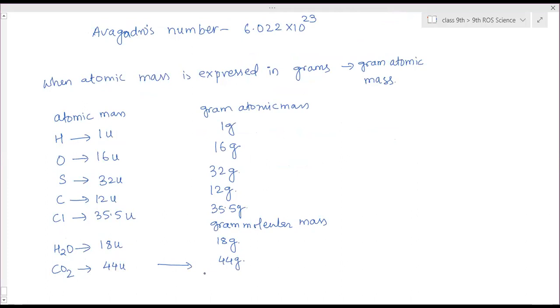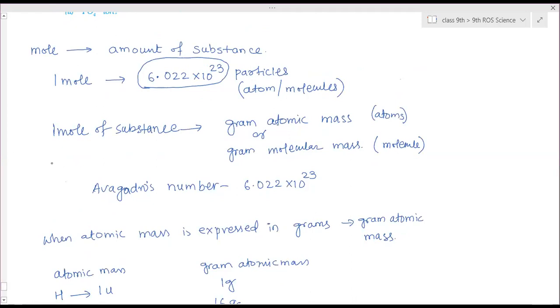Like that, gram atomic mass or gram molecular mass is the atomic mass or molecular mass expressed in grams. Clear? Now there are calculations: different numbers of moles will be given, and we have to calculate how many particles are present in that many moles, or the mass of that. First write this down, then I will explain the numericals.